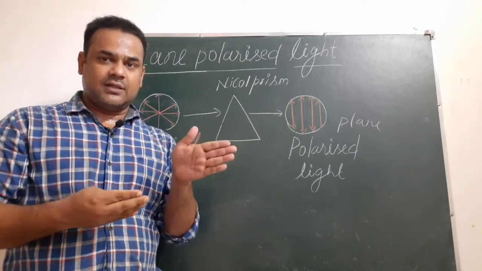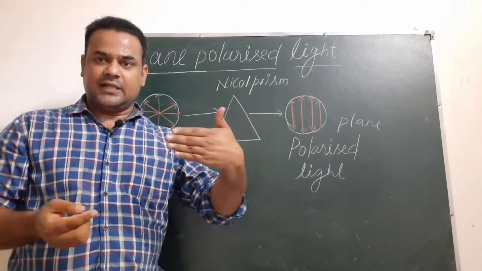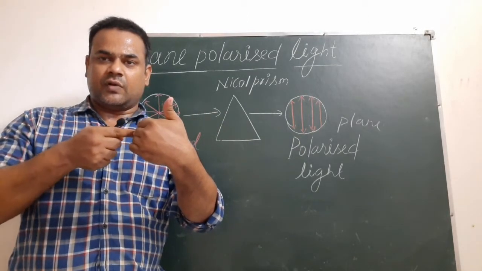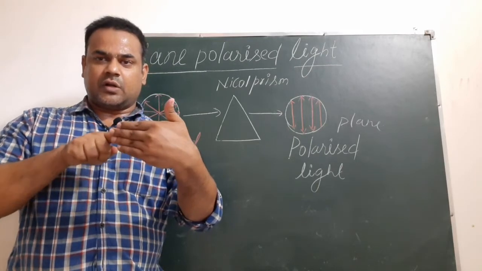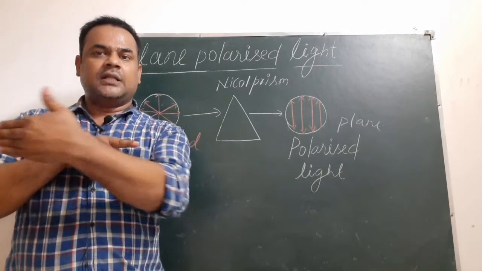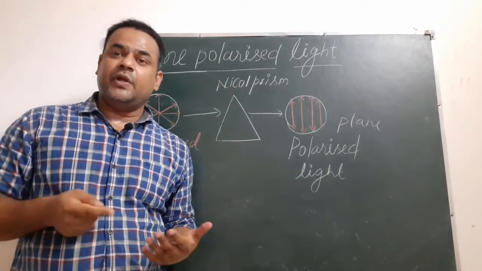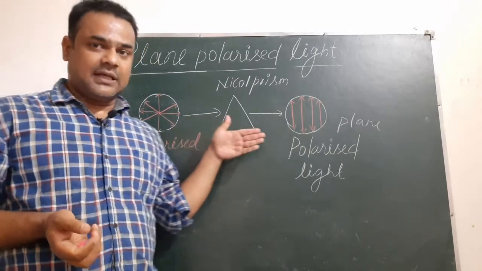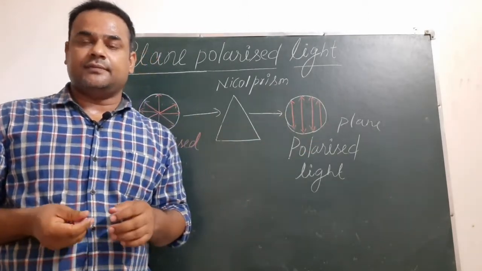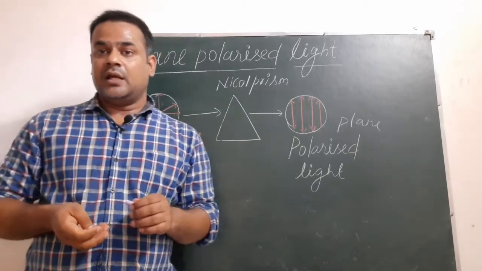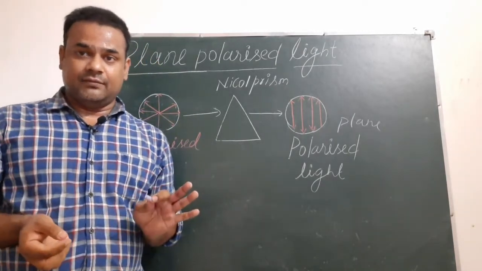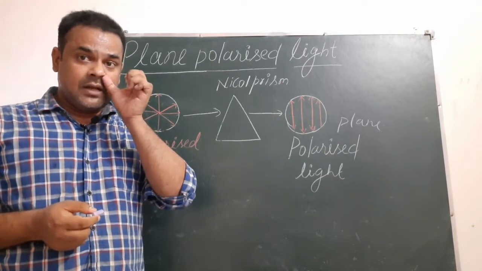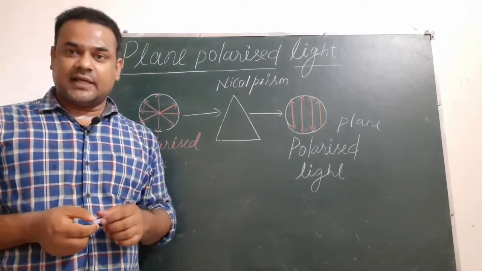Suppose this is my hand and this is plane polarized light going through the solution, and dextrorotatory is rotating it in clockwise direction and levorotatory is rotating it in anti-clockwise direction. Then what will be the net rotation? There will be no rotation in plane polarized light. Whatever light is sent, the same will come out from the solution. So here the solution is optically active because it is interacting with the plane polarized light, or we can say it is rotating plane polarized light.